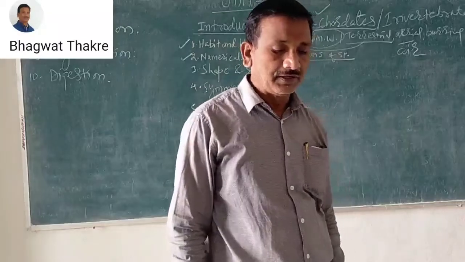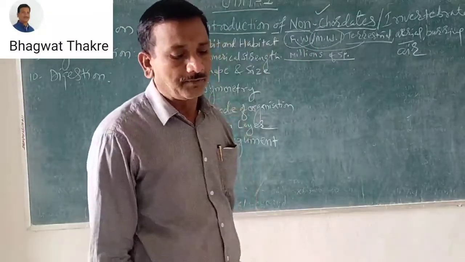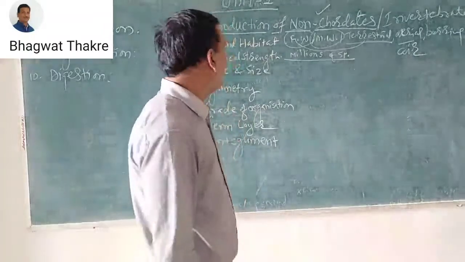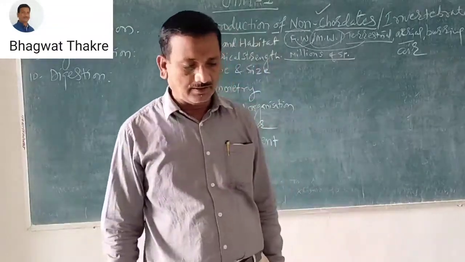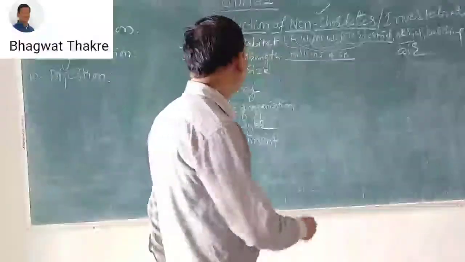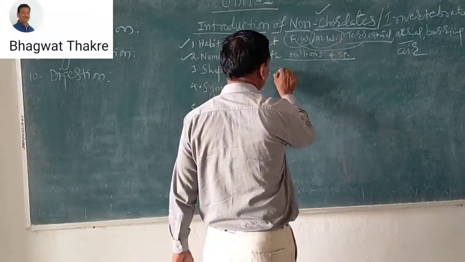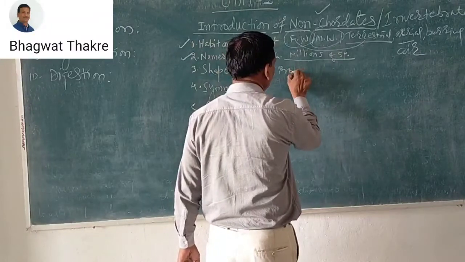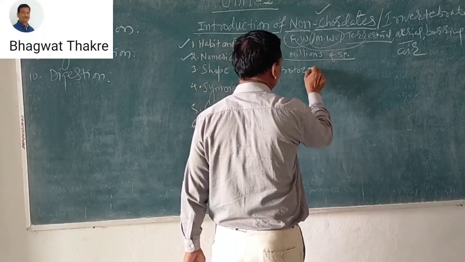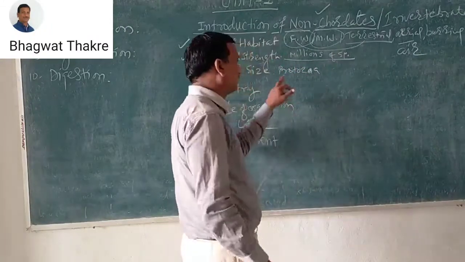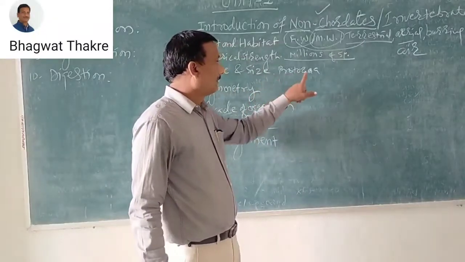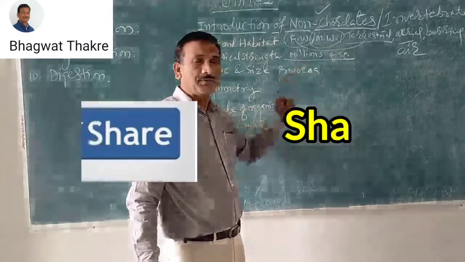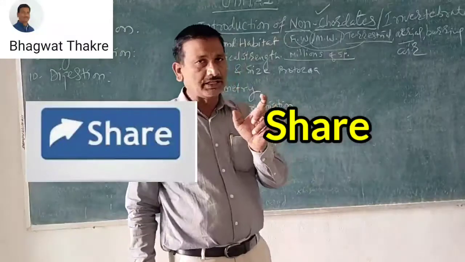The minimum size is micron-sized, in unicellular animals. The example is protozoa: protozoans are unicellular, single cell, and are seen when you observe under the microscope.